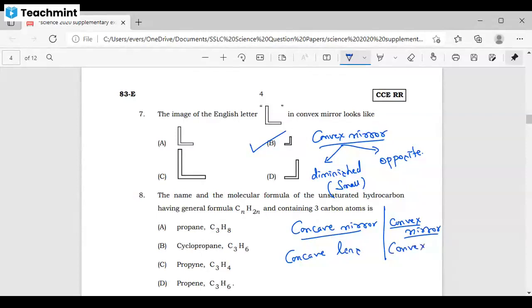So remember the difference between concave mirror and convex mirror, and along with that, simultaneously, concave lens and convex lens. Study the topic concave lens and convex lens also. Got it? From this area, I hope you can expect one question. Got it? Sir. Understood? Yes, sir. Yeah.